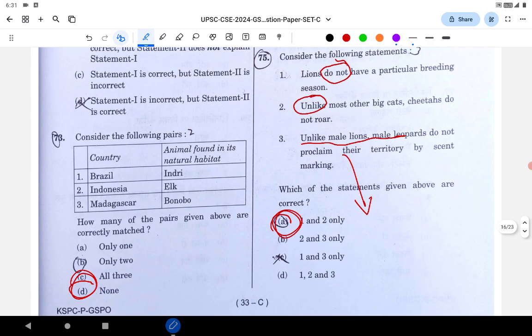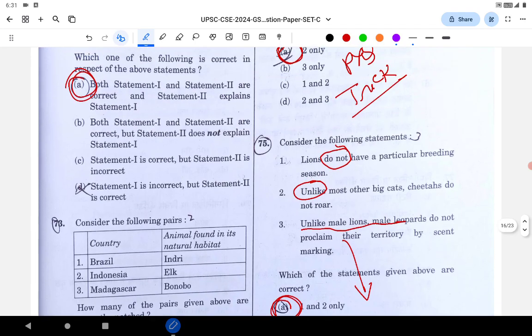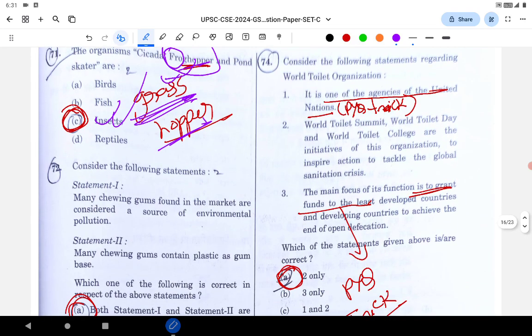Next is related to the animal found in the natural habitat and the country. Answer is none. It's a difficult question to solve. Next again is the World Toilet Organization. See, whenever UPSC gives such an organization like World Toilet Organization, World Grain Organization, one of the options they give is that it's an agency of the United Nations. This is a way they form the options. So that is wrong. You should know the specialized agencies of the United Nations, the World Trade Organization, etc. The World Toilet Organization is not. I have not heard of it.